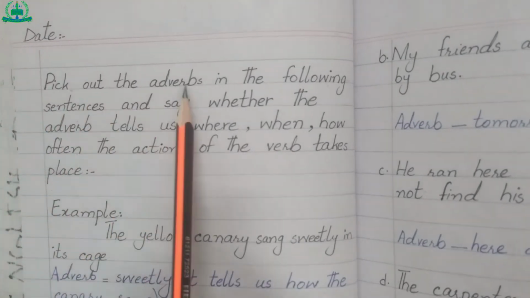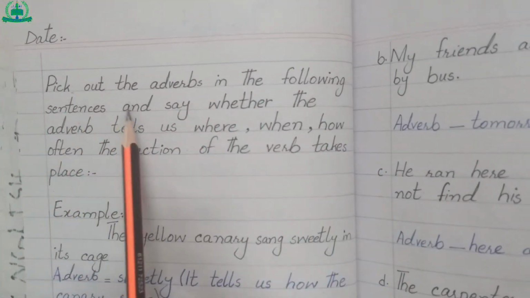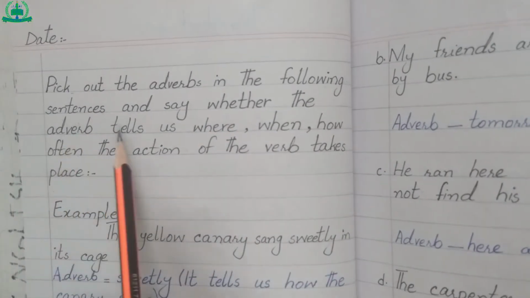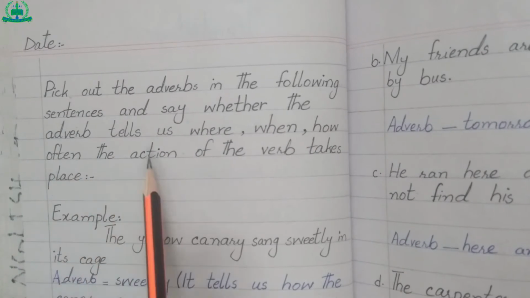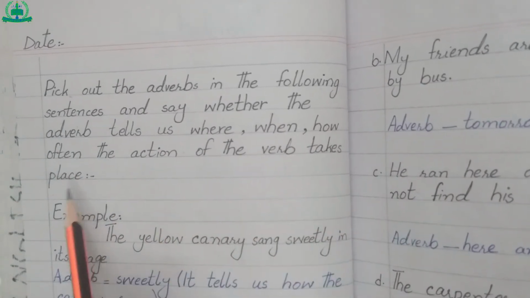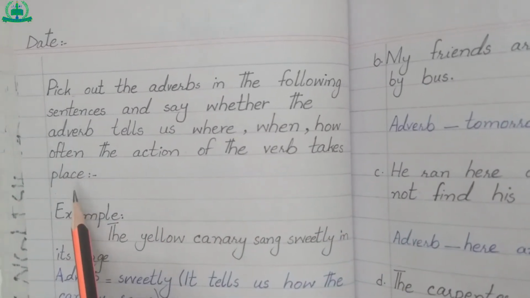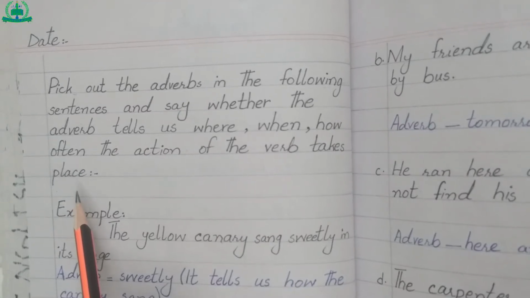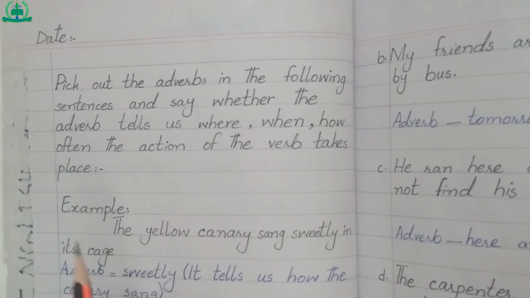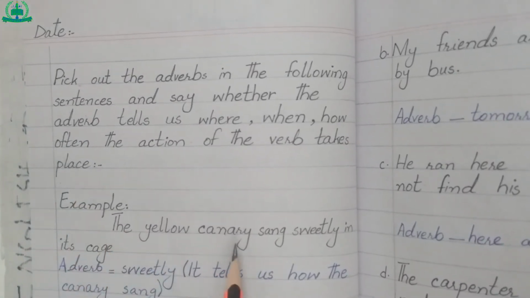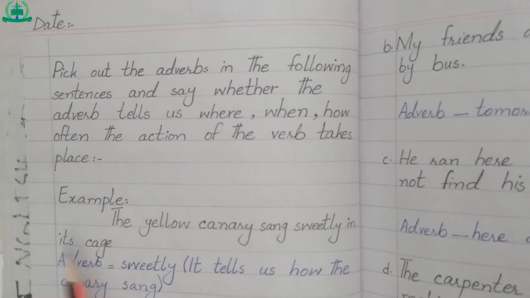Pick out the adverbs in the following sentences and say whether the adverb tells us where, when, how often the action of the verb takes place. What is an adverb? An adverb is a word which adds something to the meaning of any parts of speech except noun and pronoun. Example: the yellow canary sang sweetly in its cage.